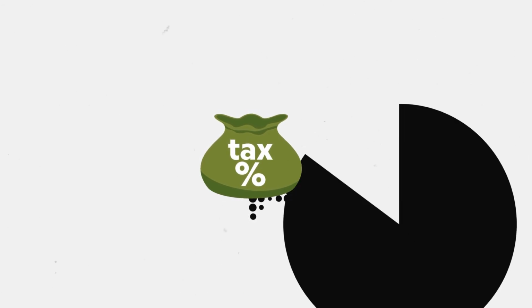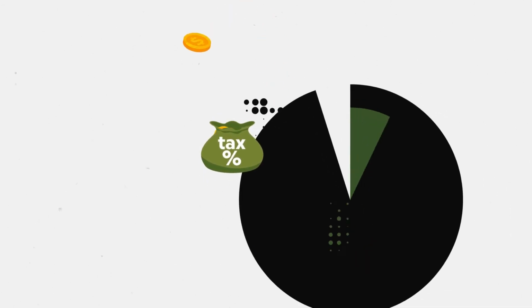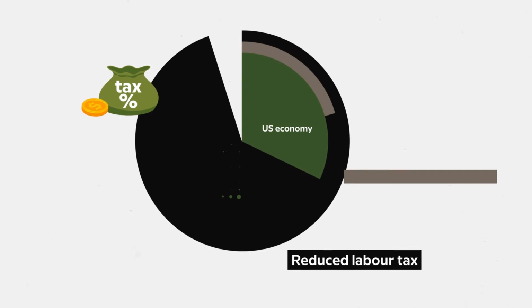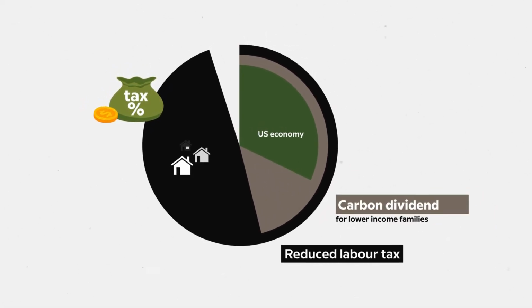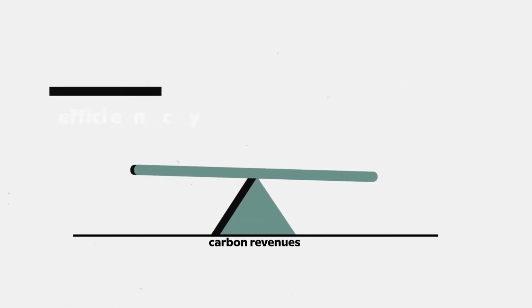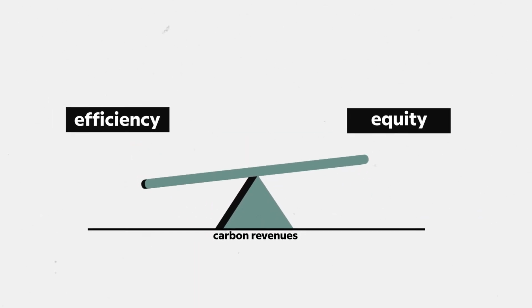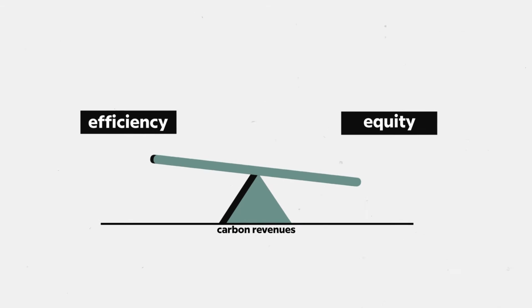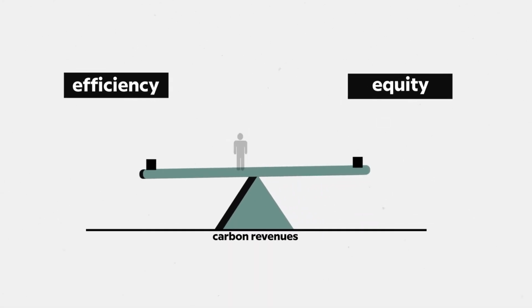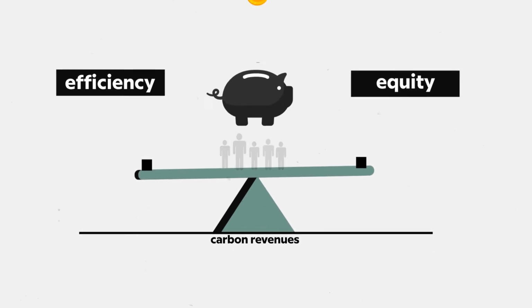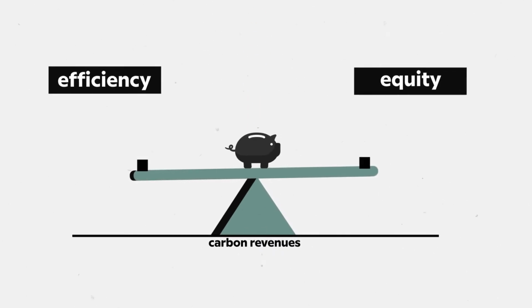Other revenue-neutral designs, such as reducing taxes on labor, could improve the U.S. economy, but it would be less favorable than a carbon dividend to lower-income households. So, it seems that there are clear trade-offs between efficiency and equity of different uses of carbon revenues. But is there a sweet spot to avoid harm on lower-income Americans and degrading economic efficiency?